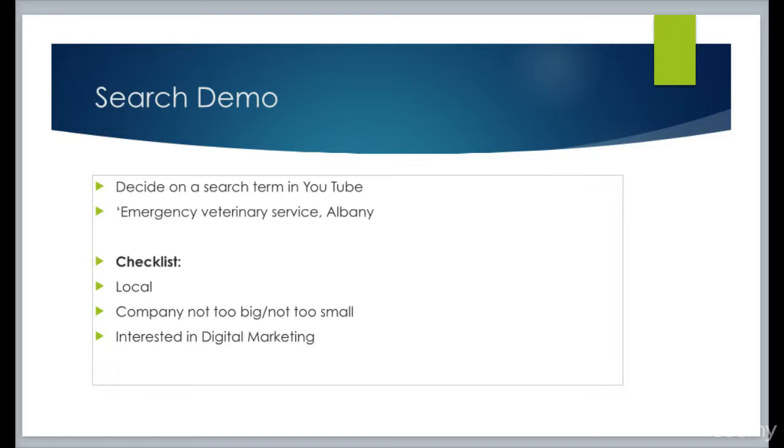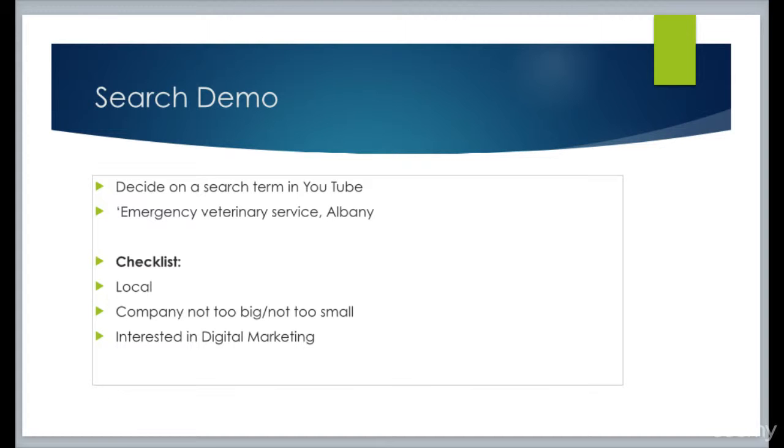And they have some interest in digital marketing. That means they have a website, or they have some videos up there, or whatever it is. They have some kind of interest in digital marketing, because that gives you an indication that they're interested in being on the internet and marketing on the internet. They may not know how to do it very well, but that's all the more reason you should be interested in helping them.